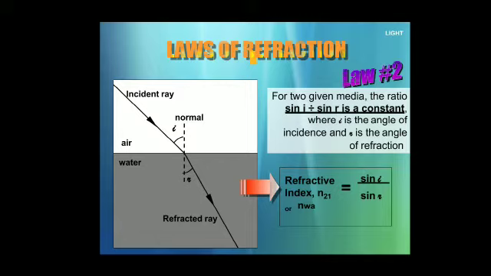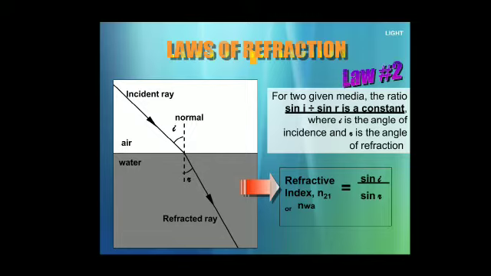And speed of light is less in optically denser medium, and as the speed decreases while traveling from air to water, the ray of light will travel a smaller path and thus bend toward the normal.